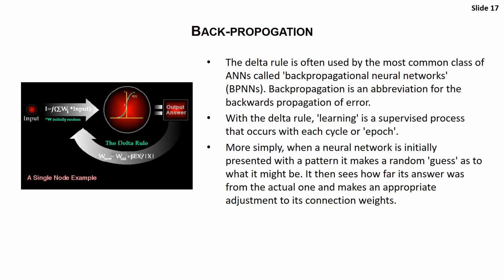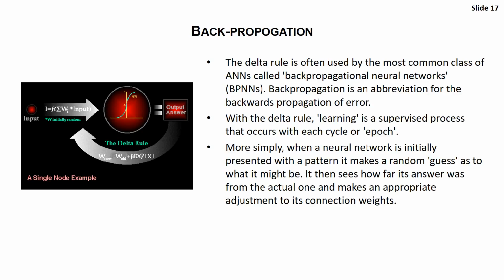By using the delta rule, learning is a supervised process. So we give the training data and we send it multiple times by sampling the data into a small part and then training the network. And after that, we use this network to predict the test results. So it can be summarized as backpropagation.